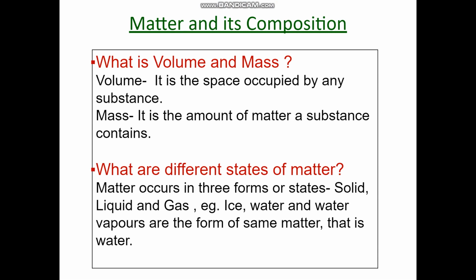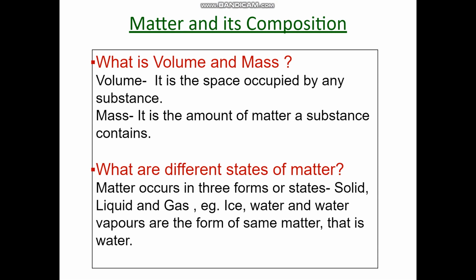What is mass? Mass is the amount of matter a substance contains. For example, when you inflate a balloon with air, then the amount of air which an inflated balloon occupies is considered as mass of the air.